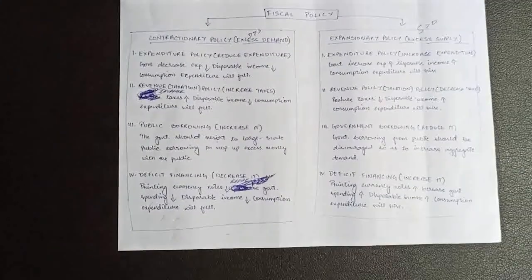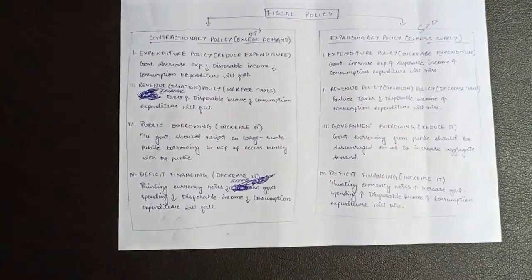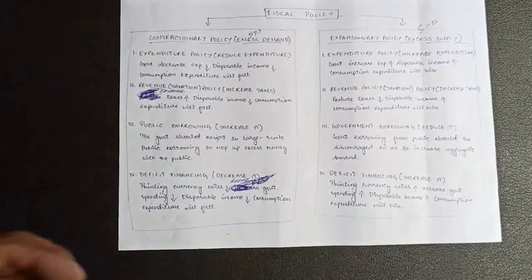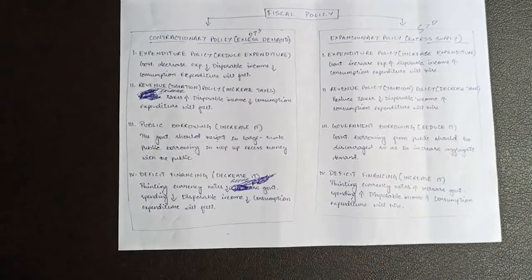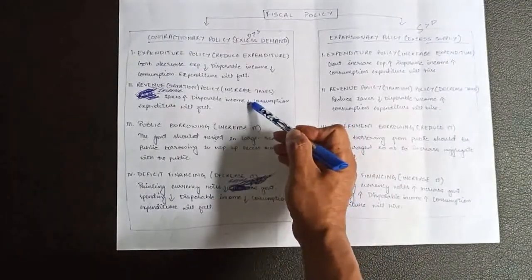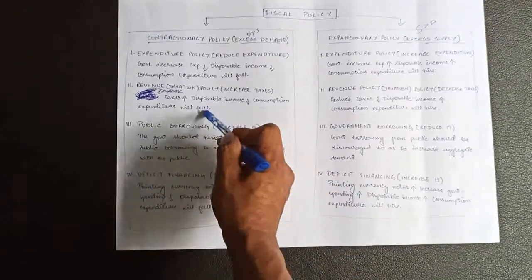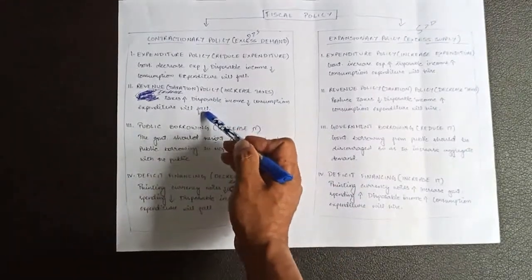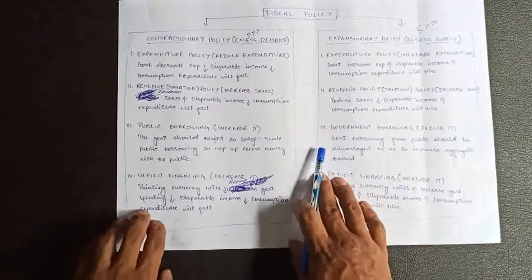Therefore, if the government increased the tax rate on my income, then my disposable income, my purchasing power to buy goods and services will also fall, and when that falls, consumption expenditure will fall and economy will be back to equilibrium. Okay, that is point number 2.